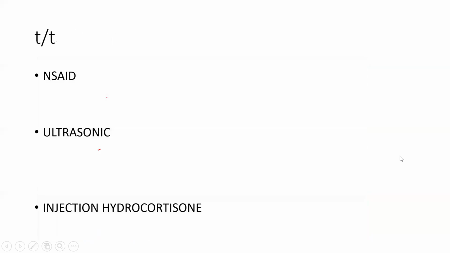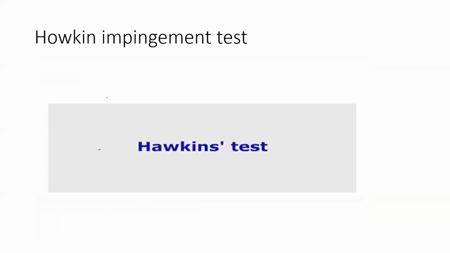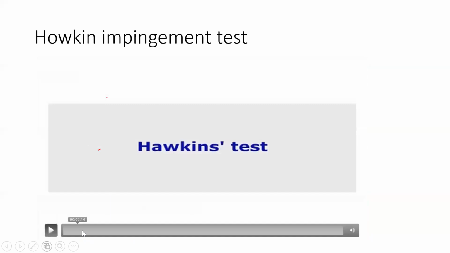One is Hawkins test and one is Neer's impingement. In Neer's impingement you have to do flexion, while in Hawkins test you have to do internal rotation.